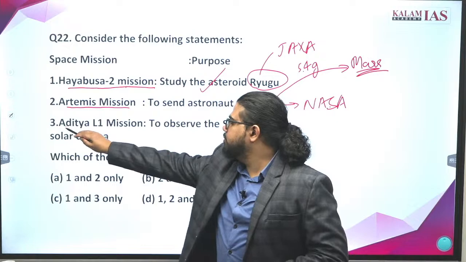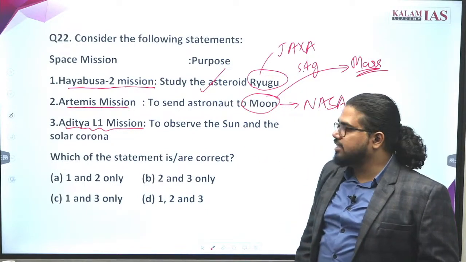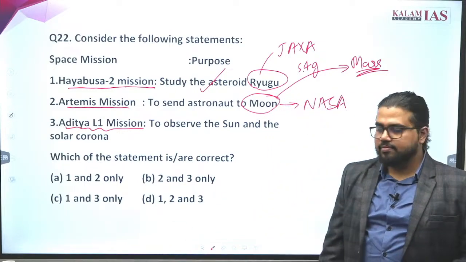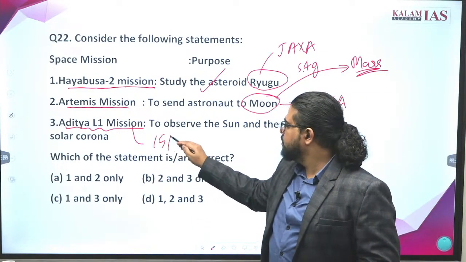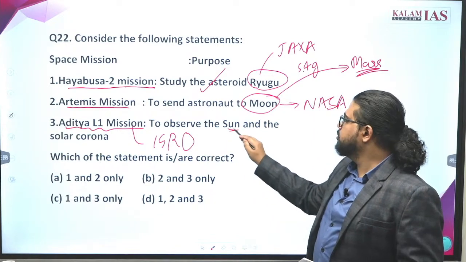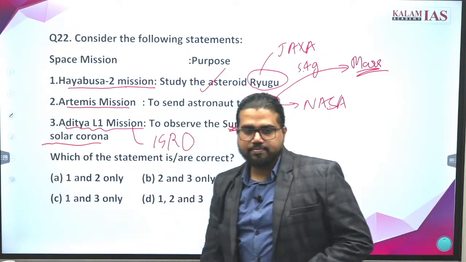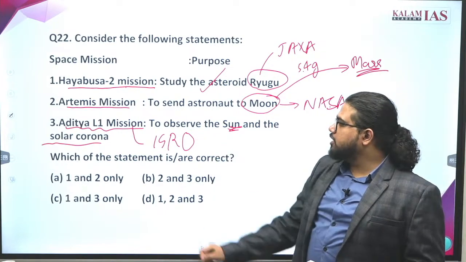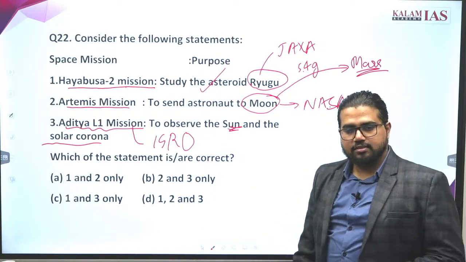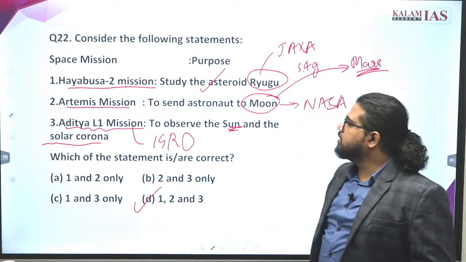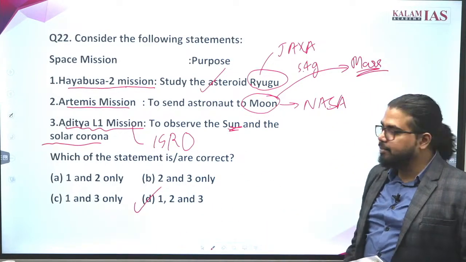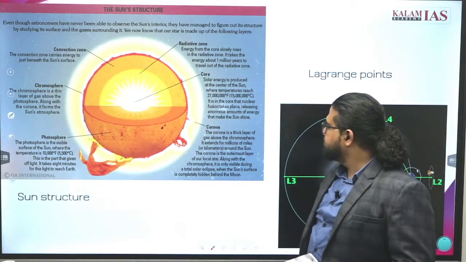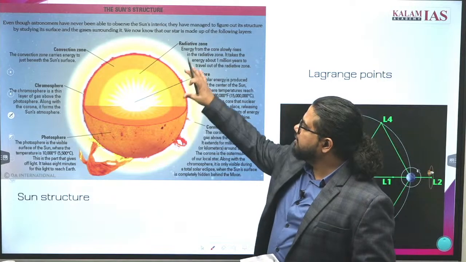Now the third mission is the Aditya L1 mission. What is it about? That is a mission by ISRO. The idea is to observe the sun and solar corona. Yes, we'll see that. What is the answer to this? The answer will be D. All these missions are correctly matched. Now let's see what the solar corona is.